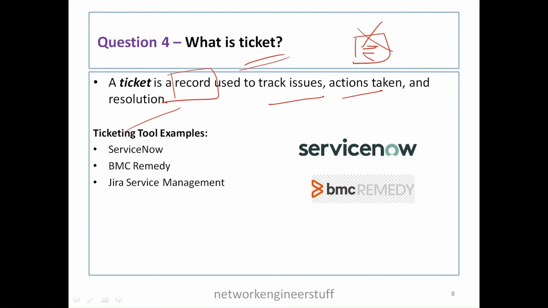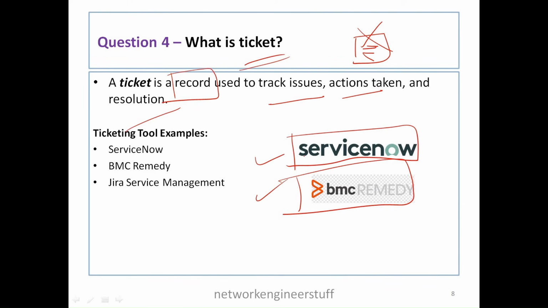To create and maintain tickets, we have ticketing tools like ServiceNow. This is a very famous, widely used ticketing tool. BMC Remedy is also a very widely used ticketing tool. I have worked on both of these ticketing tools, but most of the time I've worked on ServiceNow. So these are a few of the ticketing tools. A ticket is very simple. It's a record used to track the issues. Whatever the issue was, the ticket will have it: this switch was down, the action was taken by so and so engineer, and the issue was resolved in so and so time. This kind of stuff will be there in the ticket.